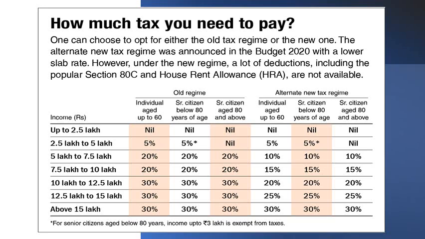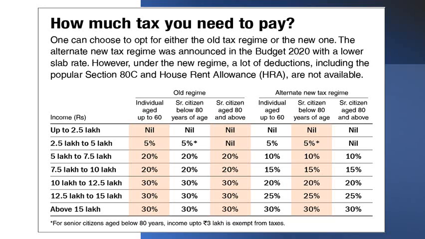There are two tax regimes, old and new. The new tax regime was announced in the budget 2020 with lower slab rates. You can choose either the old regime or the new regime according to your wish, and there is no compulsion.